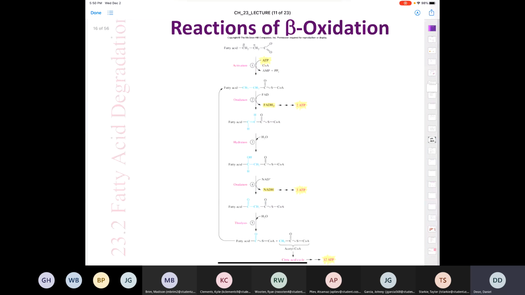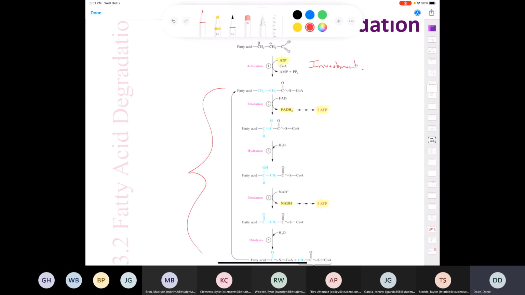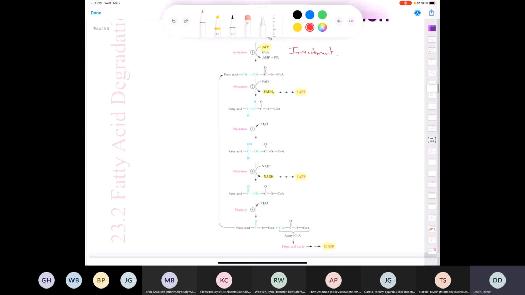And just like we saw with glycolysis, you can see that the first step actually costs us energy, doesn't it, right? We're starting with ATP and we're ending up with adenosine monophosphate, right, AMP. So this is the investment phase here. But you can see here that every step after that is nothing but a payoff phase. So we get a big payoff for our early investment, okay?